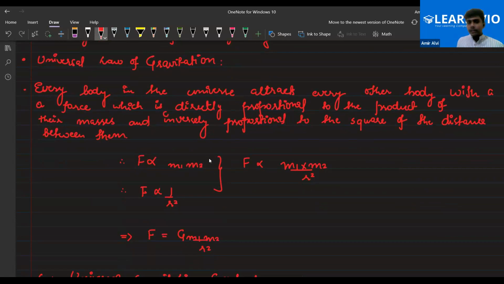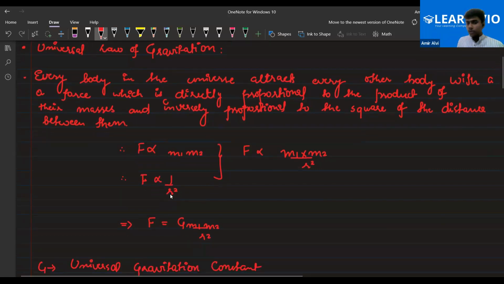So if I represent the conditions, force is directly proportional to the product of the masses. It means that for any two bodies attracting each other, the force is directly proportional to the product of their masses, and inversely proportional to the distance squared. If I merge these, with force on the left-hand side and these properties on the right-hand side, we get F is directly proportional to mass 1 into mass 2 divided by R square. Am I clear to all of you? Please do let me know. Yes, sir. Hanan, Farhan, and Hayder.